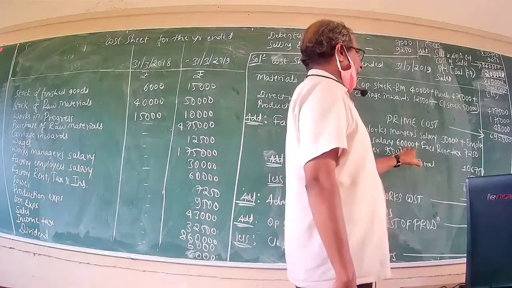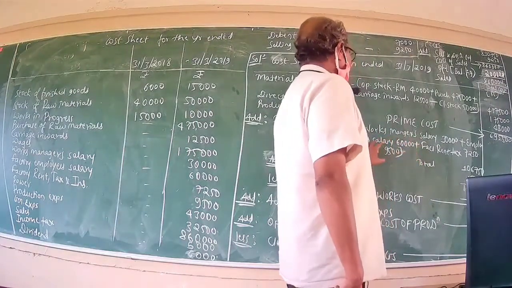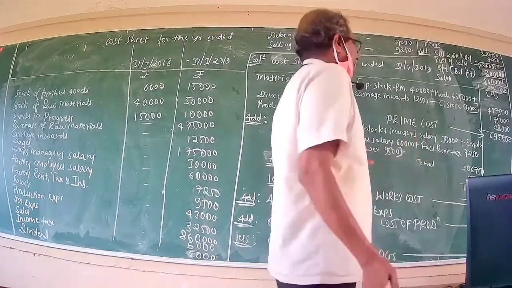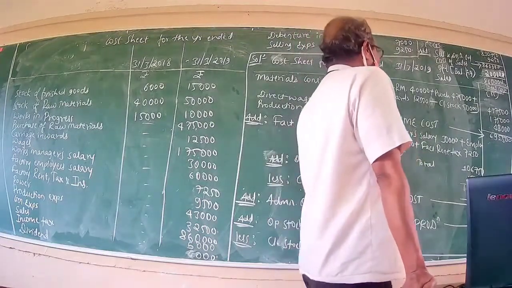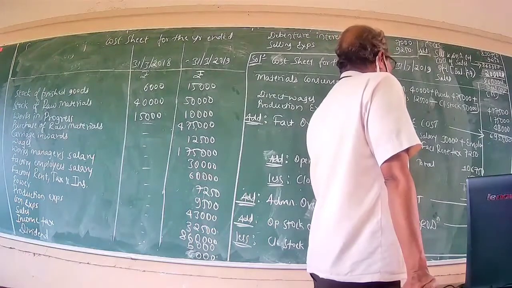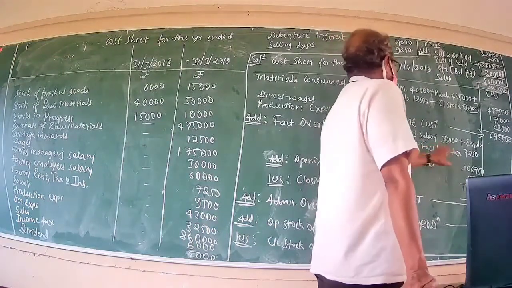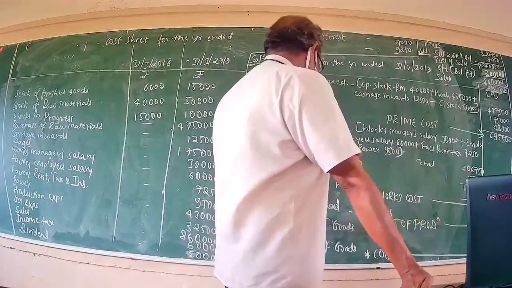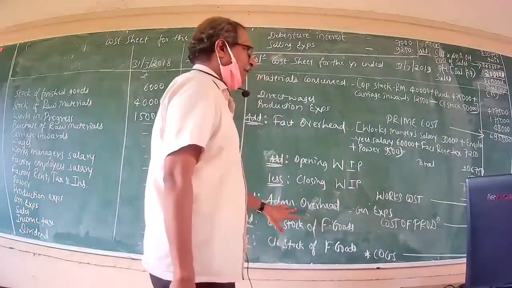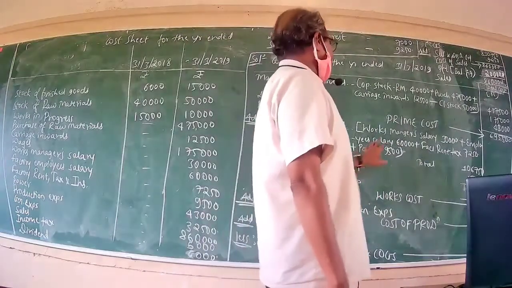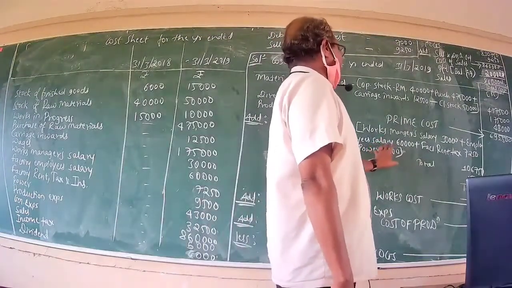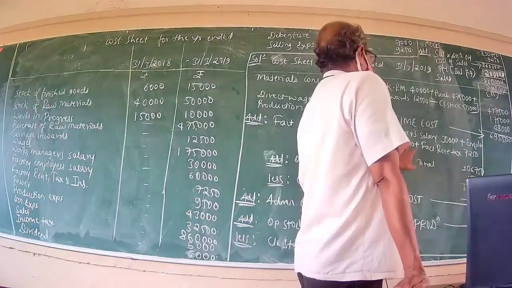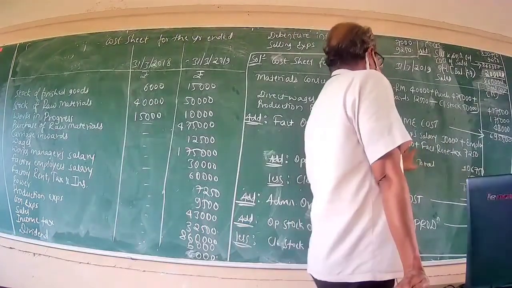They work in the factory establishment. Accordingly, employees' salary is put at rupees 60,000. One clarification I shall give you: if it were given as office salary, then office salary cannot be included under the head of factory overhead, but instead it has to be included under administration overhead. But in this problem, it is simply given as employees' salary, and as such there is every justification to include it under the head of factory overhead.